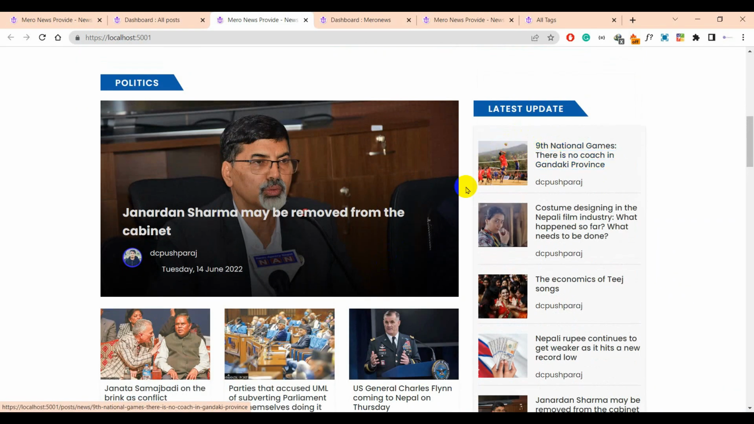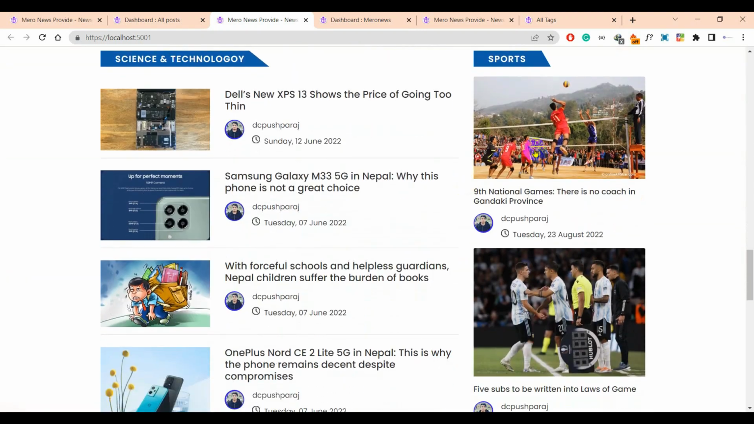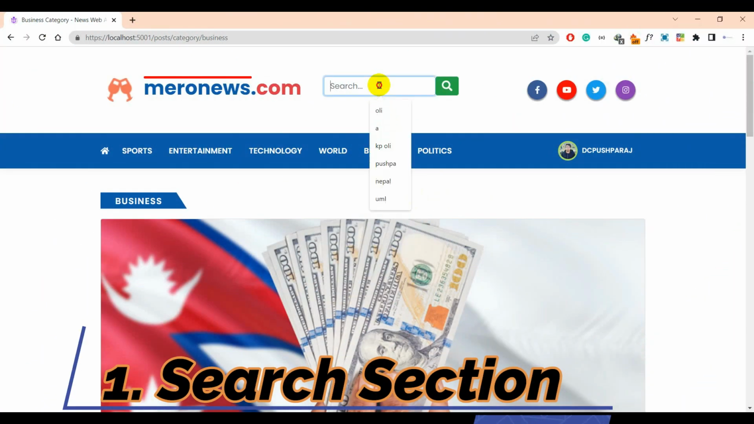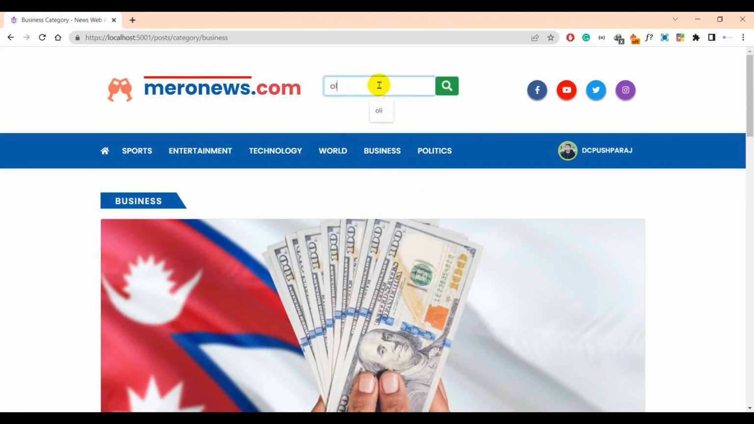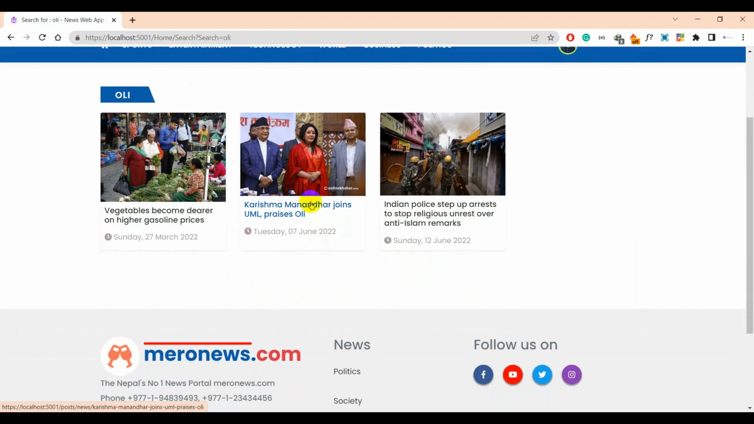Like this, and also show in the respected category like this. This is the source section where user can source news and can read detail of the news.